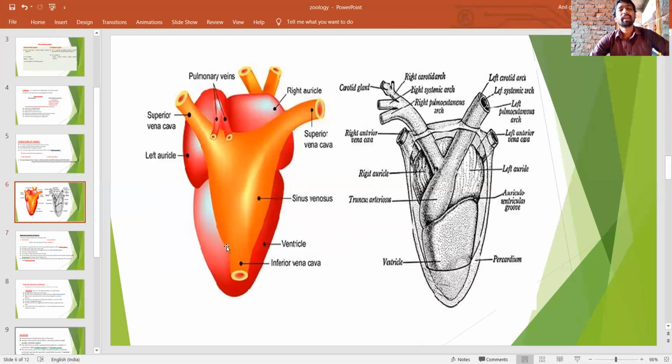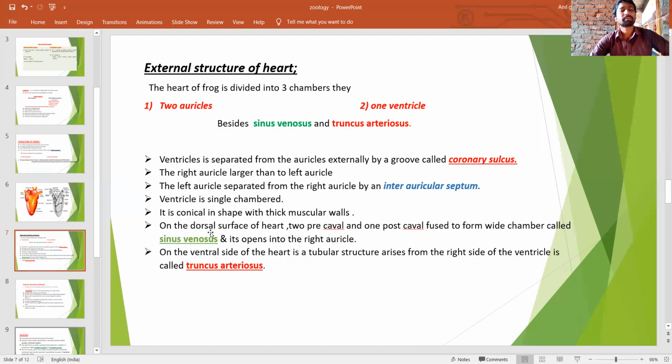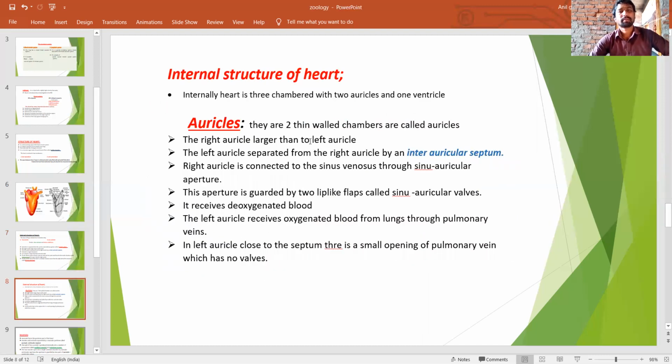Next, the internal structure of the heart. Internally, the heart has three chambers, as I already told you. Two auricles and one ventricle, associated with the sinus venosus and truncus arteriosus.